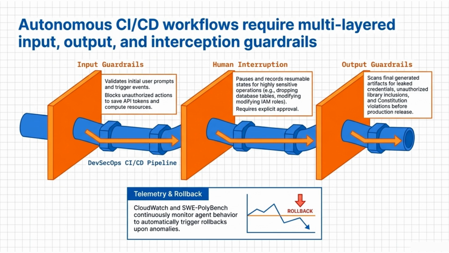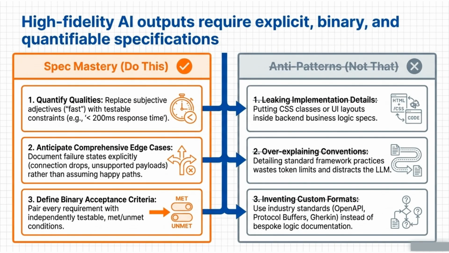Let's look at the foundational architecture. Autonomous CI/CD workflows require multi-layered guardrails across input, human intervention, and output to maintain security and reliability. Input guardrails validate user prompts, blocking unauthorized actions to protect resources. Human intervention checkpoints then pause sensitive tasks for explicit approval, while output guardrails scan artifacts for leaks or violations.